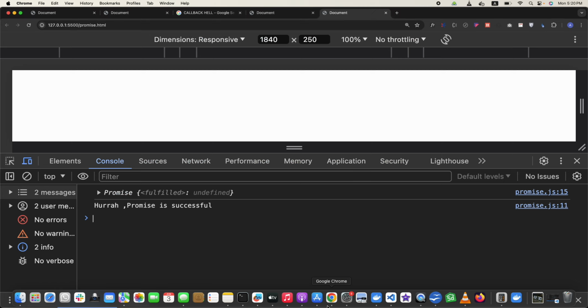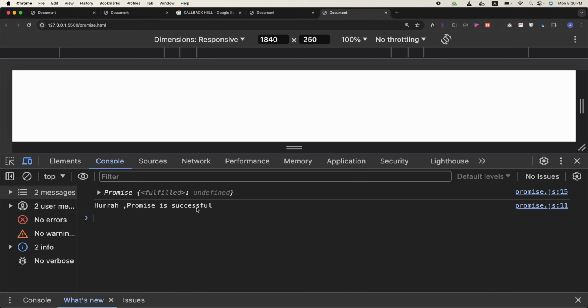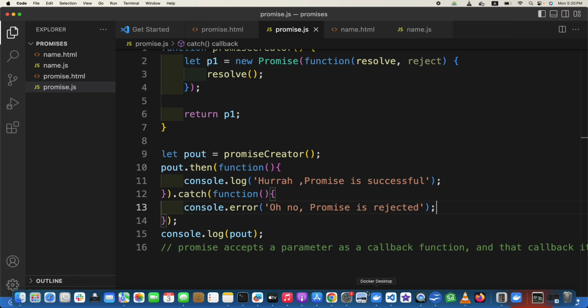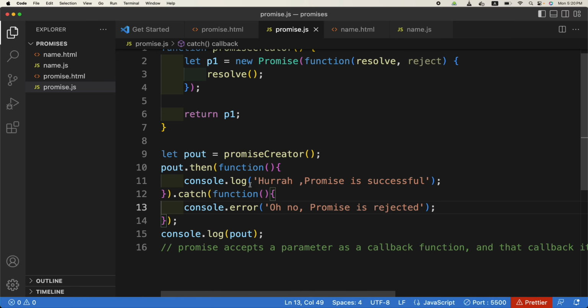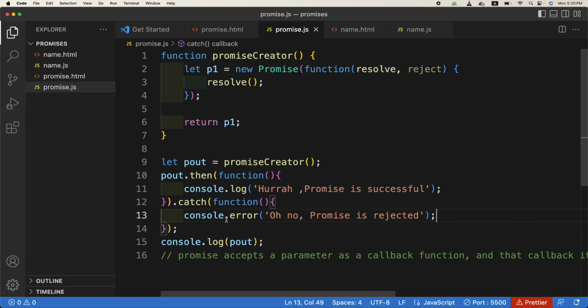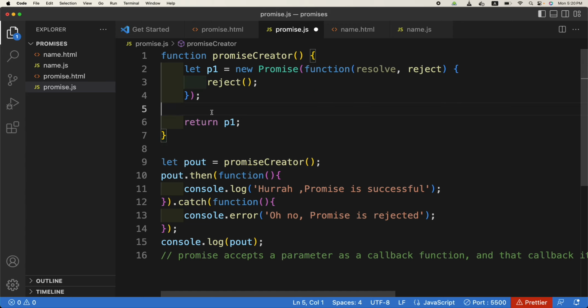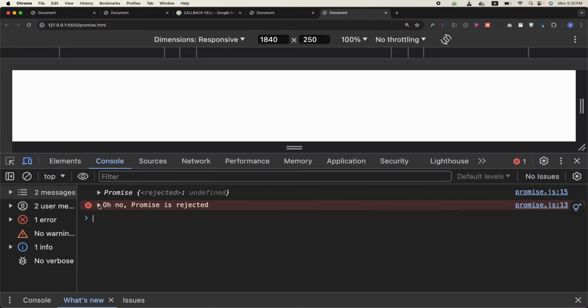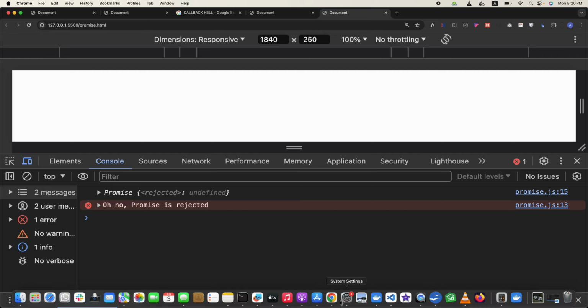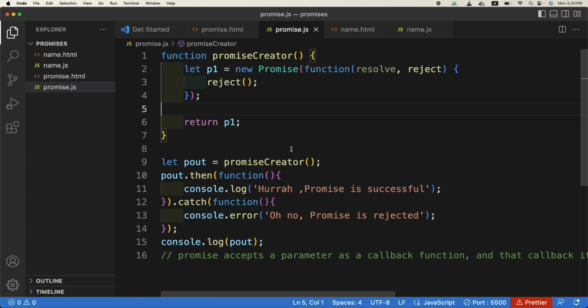Okay, hurrah, promise is successful because resolve has been run. But if you just run reject right now, what do you expect now? Which part of this code will run? The catch one. So it will now be an error, oh no, promise is rejected. Got it? So this is known as catching errors in promises.